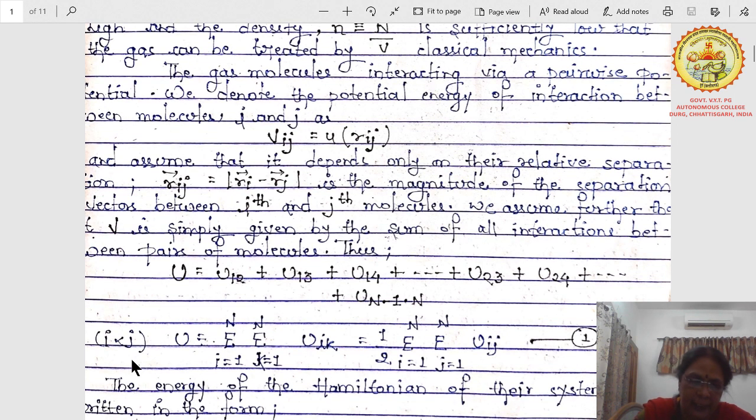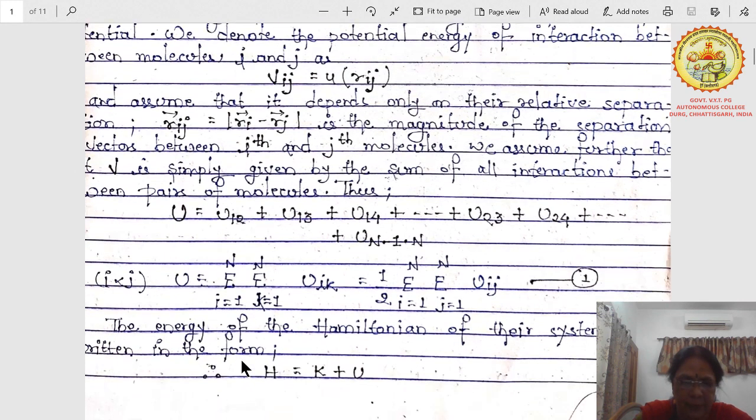When we write it as i less than j, this is the equation which is elaborated. We can write it in summation form, which is summation of i equals 1 to n, summation of j equals 1 to n, u ij. Because it is a pairwise interaction, we have written 1 by 2. It will be 1 by 2 summation i equals 1 to n, summation j equals 1 to n, u ij.